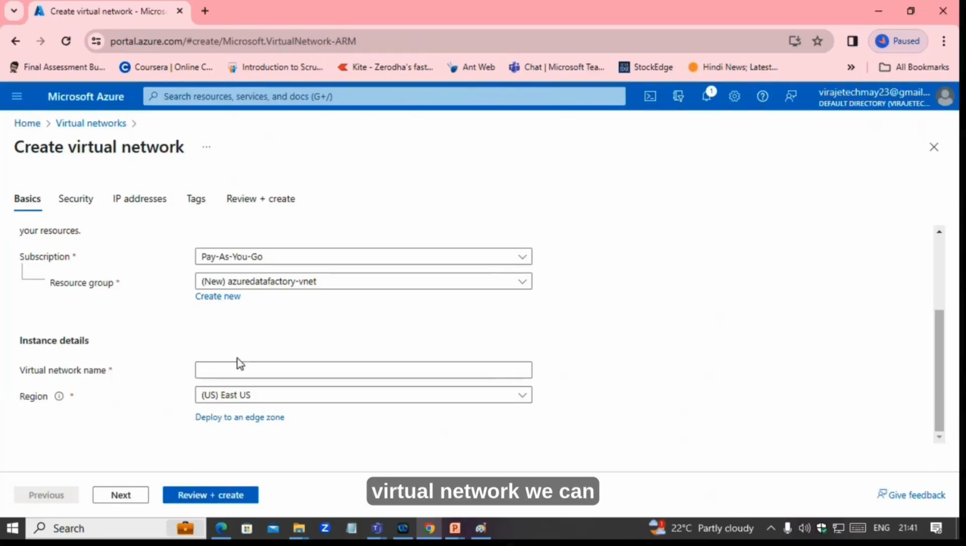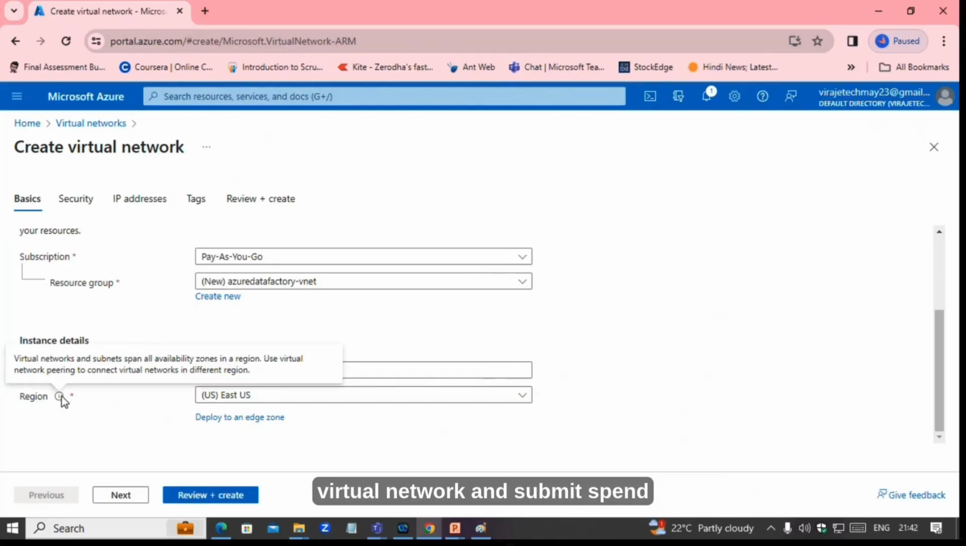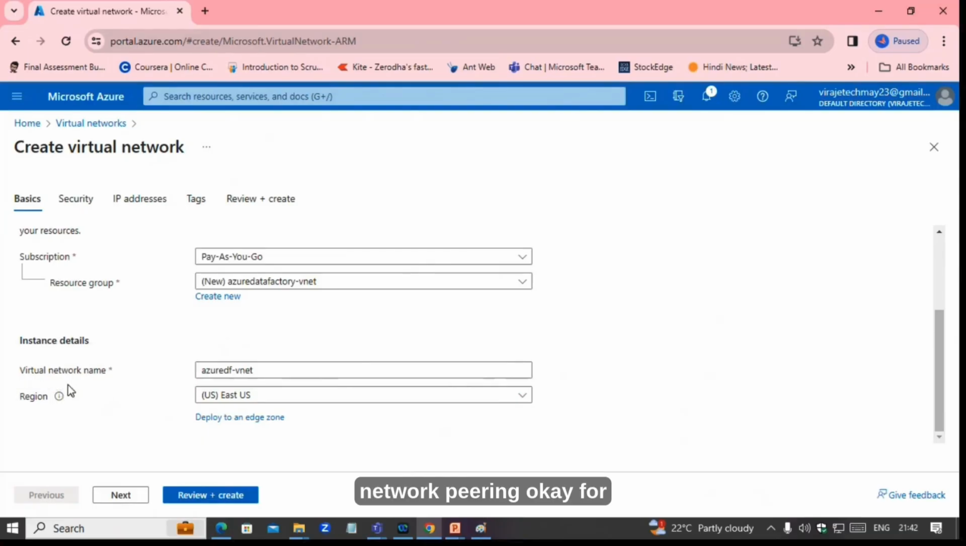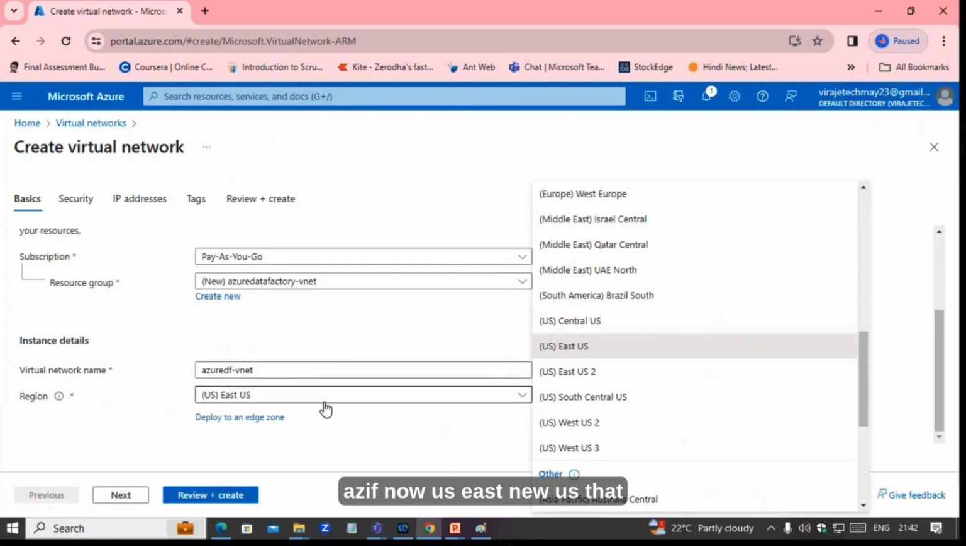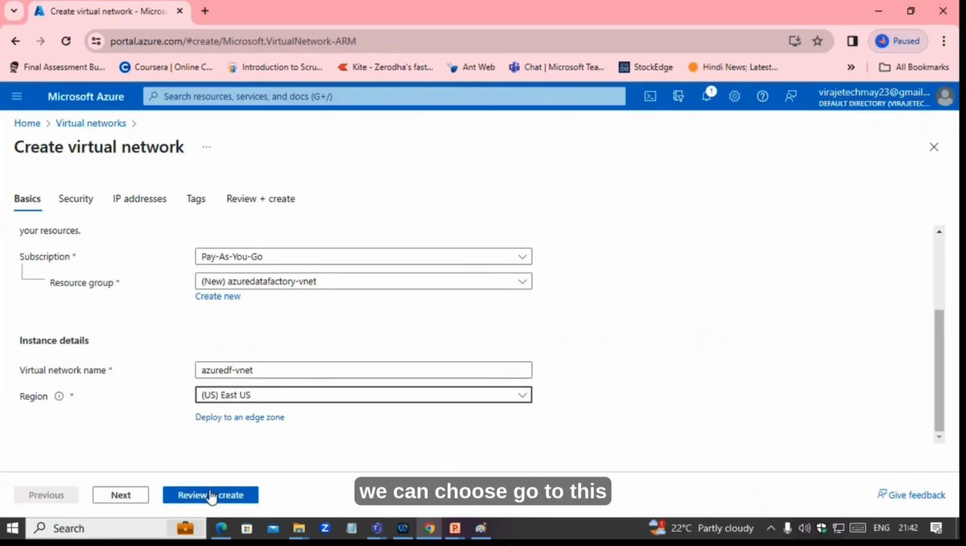Then virtual network name, we can give Azure Data Factory VNet. Okay, that we gave. So we will use this virtual network. Which location? Based on the location, your charges will vary. Virtual network and subnet span all availability zones in a region. So use the virtual network peering for different region purposes. So as of now we are using East US, that we can choose.